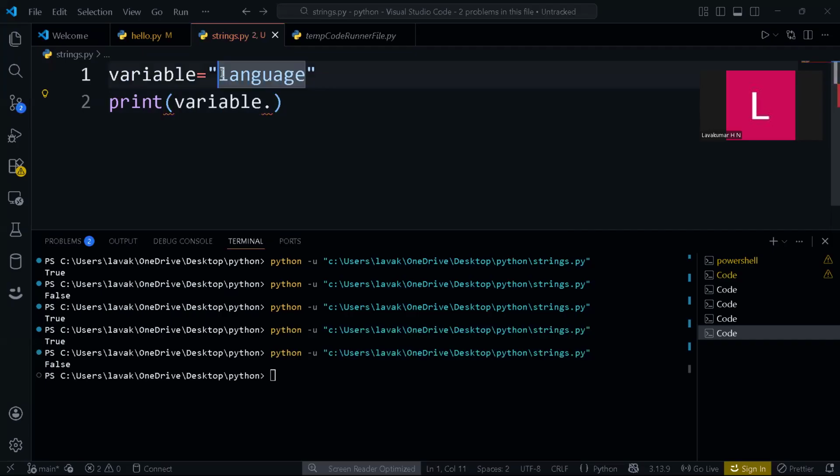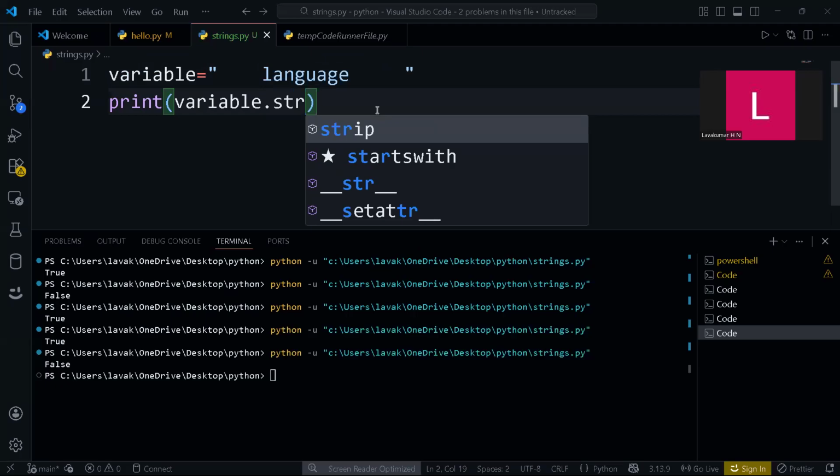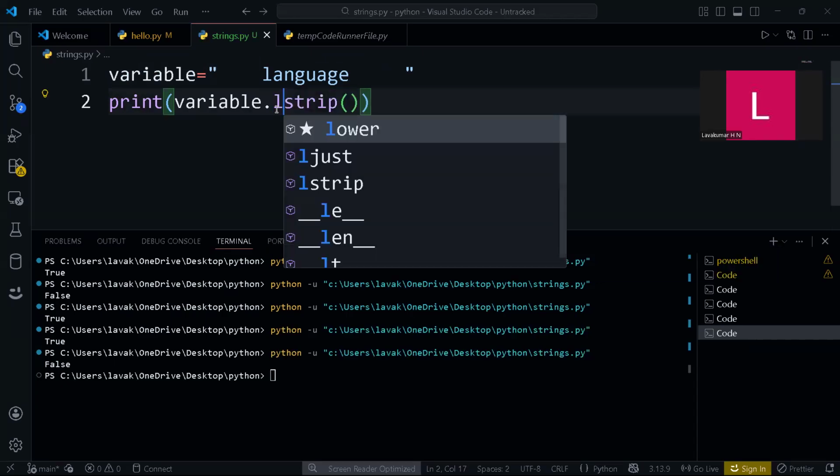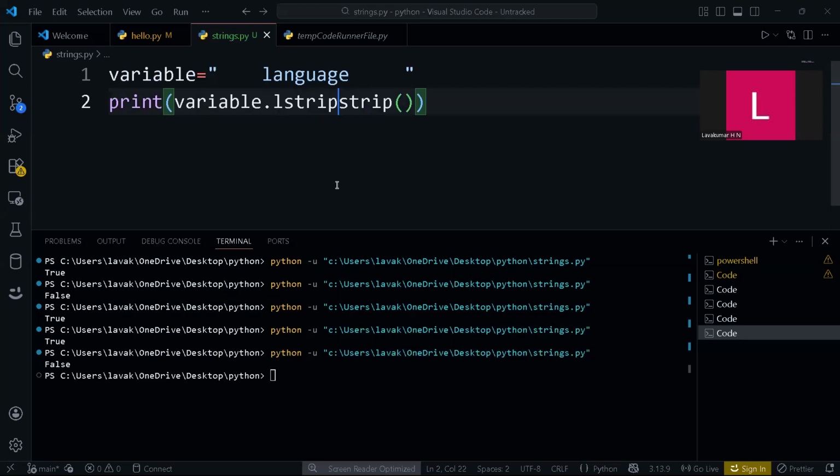And also I will show one important method. I will put a space at the beginning and a space at the ending. There is a method called strip. If you use strip, whatever space is at the beginning and at the end, both will be removed. First, let's use lstrip. lstrip is nothing but it will remove the left space that is available. Basically, this space will be removed.